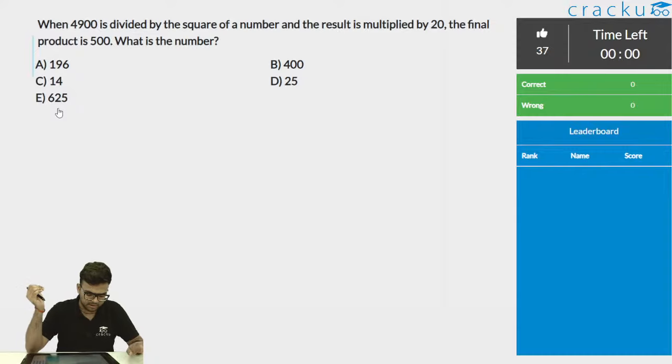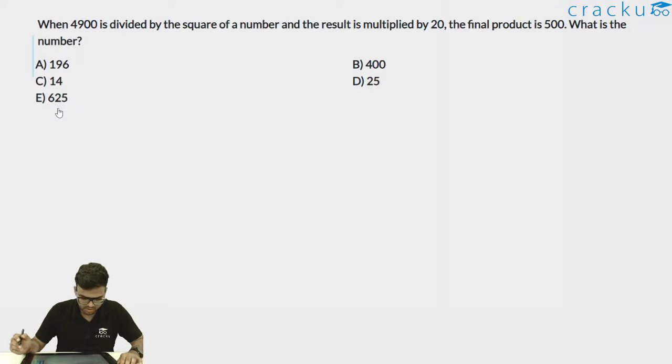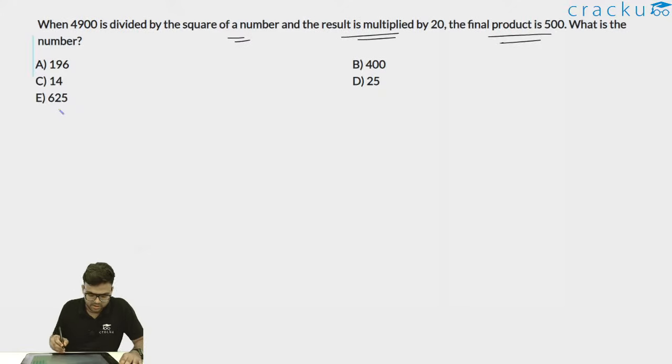Okay, so time is up. 3 people have got the answer correct, so this is very good. So let me solve this for you. When 4900 is divided by the square of a number and the result is multiplied by 20, the final product is 500. So when 4900 is divided by the square of a number.